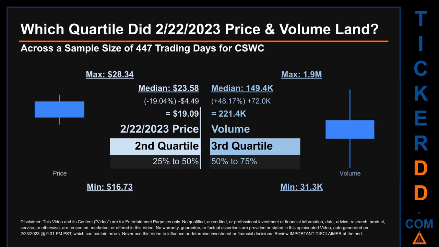Descriptively, CSWC has a median price of $23.58. Therefore, February 22, 2023 price was lower from that middle marker by 19.04%. The day's volume of 221.4 thousand was more than the median by 48.17%.